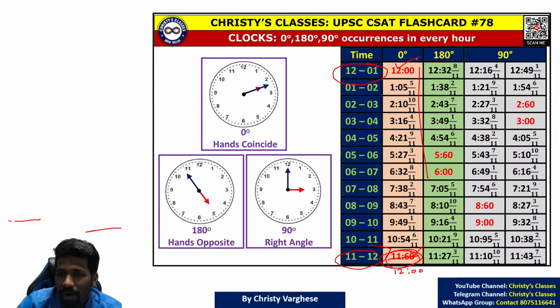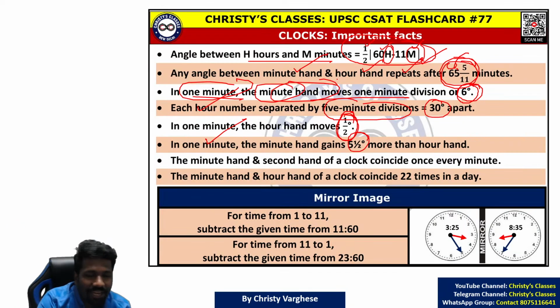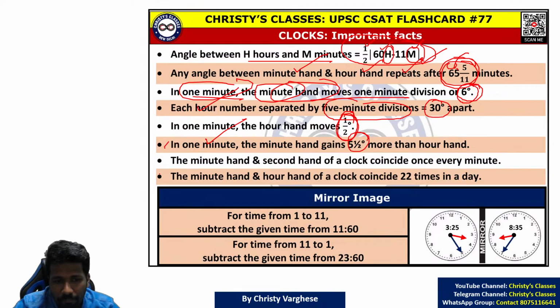That means what we understood is, in 12 hours, hands coinciding or 0 degree angle will happen in 11 times only. Not 12 times, 11 times only. So in 24 hours, how many times? 11 plus 11, 22 times. So in a day, 22 times hands will coincide. This is also an important theory.